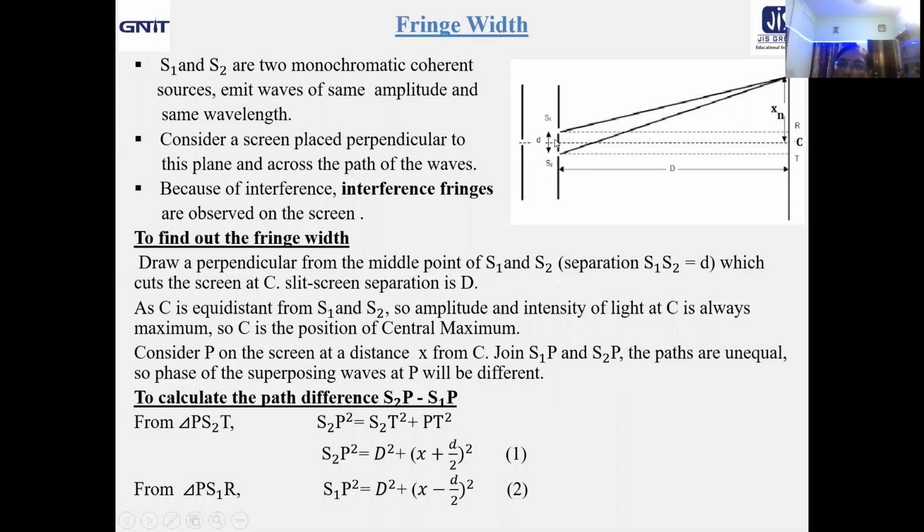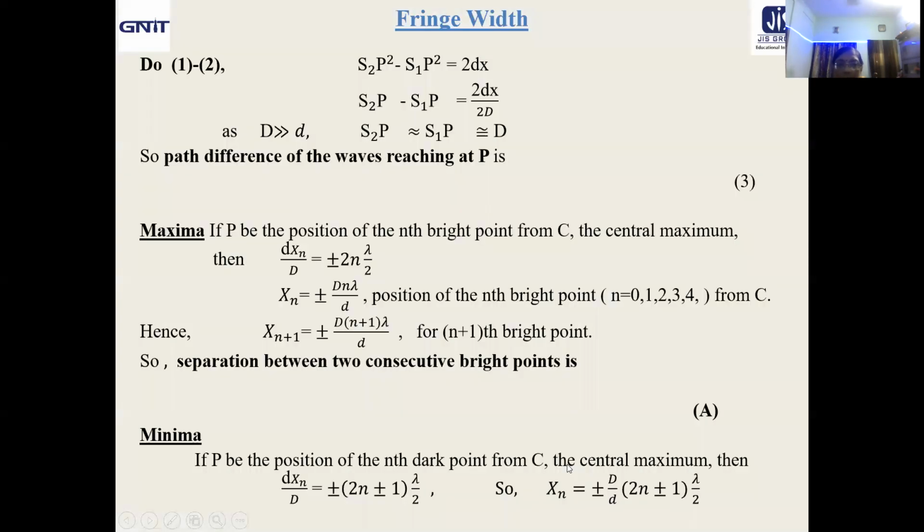S1PR, and apply the Pythagoras theorem to have S1P square equal to S1R square plus PR square. That means S1P square equal to D square plus (X minus d by 2) whole square. That is equation number 2. Now, let us do the subtraction, 1 minus 2.